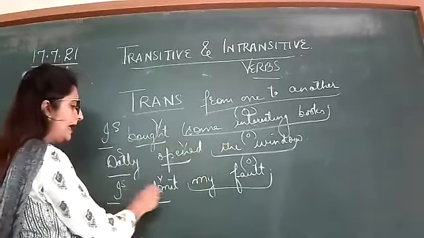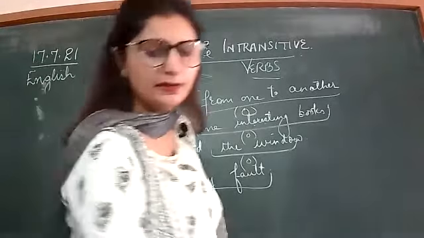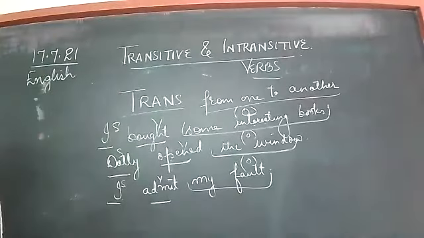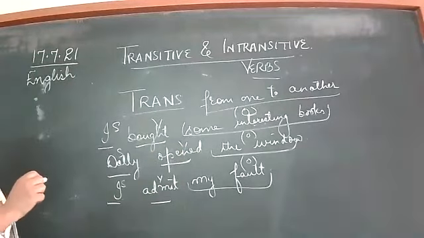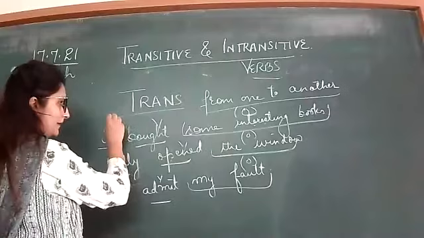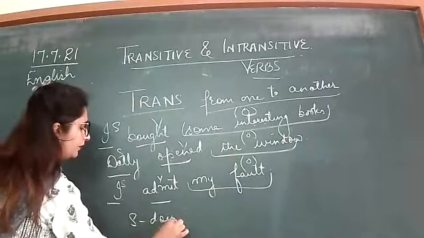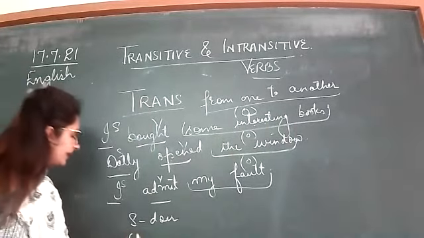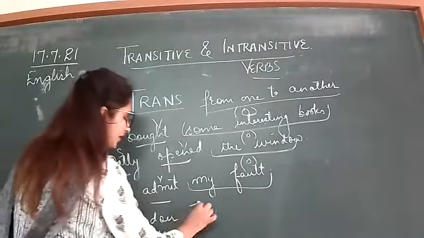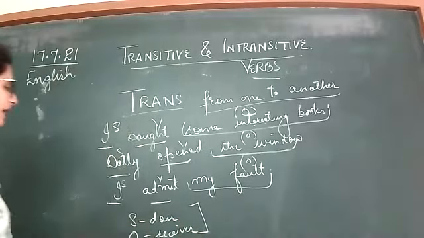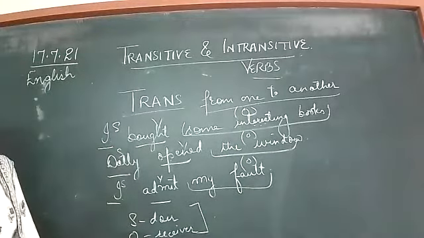The window. I admit what? My fault. So here in this case, the action of the verb is transferred from the subject to the object. The subject is the doer who is doing the thing, and the object is the receiver. When it is transferred from the doer to the receiver, it is called a transitive verb.